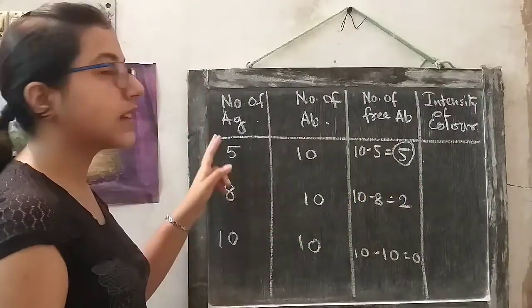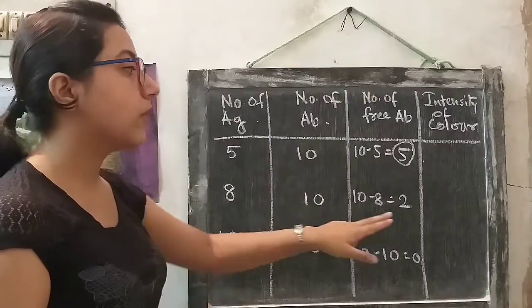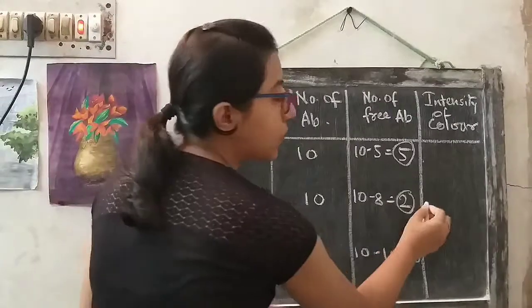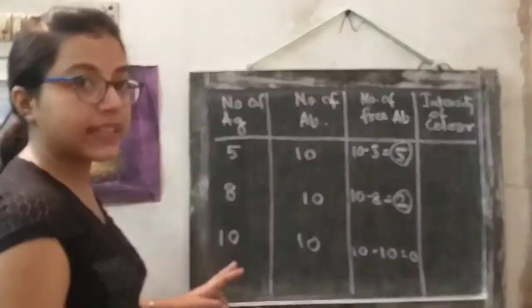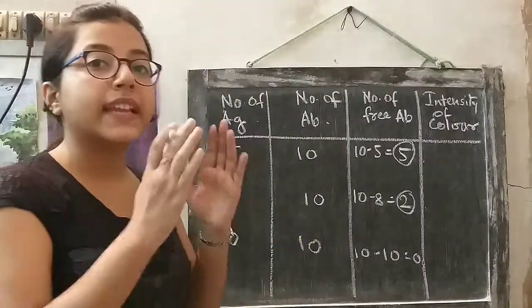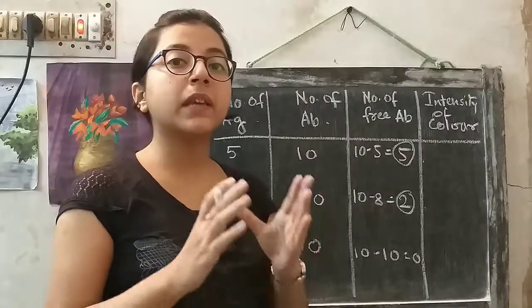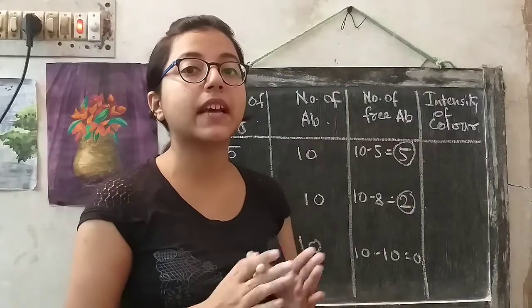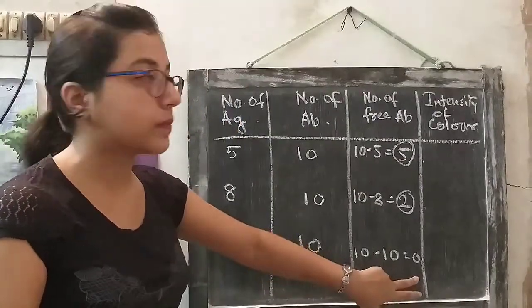In the second case, there are 8 antigens. Antibody number is 10. So 2 free antibodies will be formed here. And in the last case, there are 10 antigens and 10 antibodies. So what will happen in this case? 10 antigens will react with 10 antibodies and 10 immune complexes will be formed. So there will be no free antibodies available in this case. So the number of free antibodies will be 0.